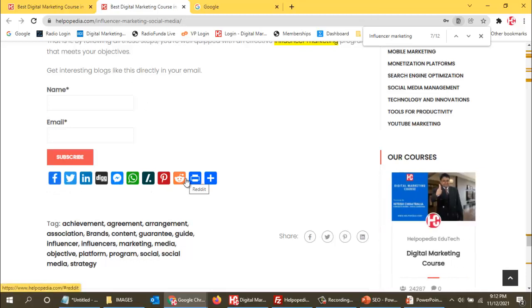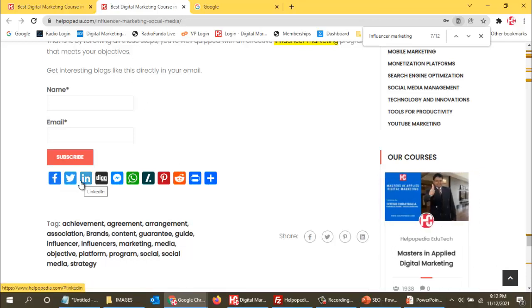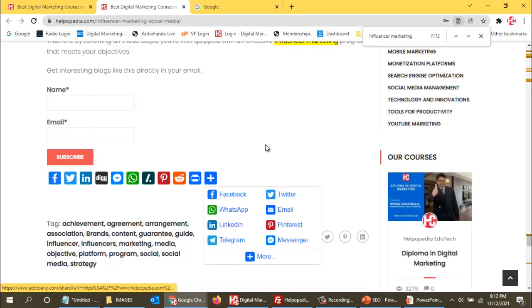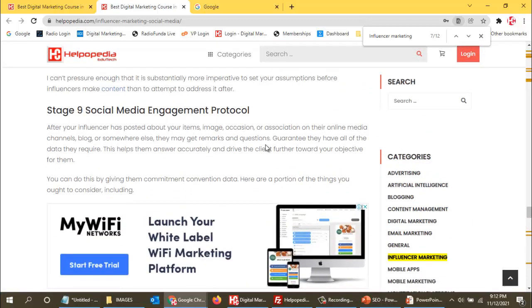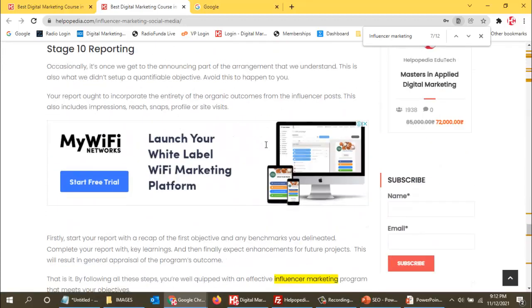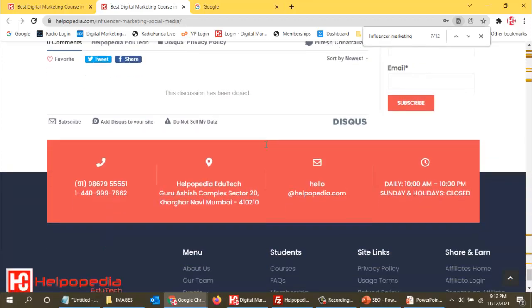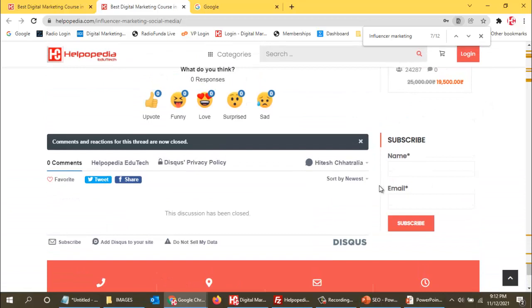So this is a plugin. Now there are many things that you can use with plugins. Let me just see what else I have. See over here, newsletter subscription. So this is the newsletter subscription that I'm using. Then over here you can see the comment section. So normally below every blog people can write comments, but those are anonymous. Usually people write their wrong name or wrong email address or wrong mobile number. So I will not get to know.